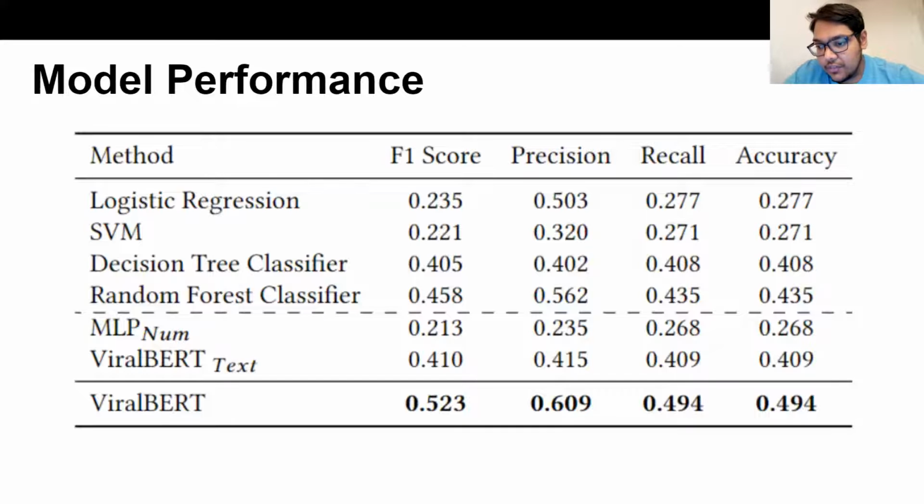This table shows the result of our proposed model compared to the baselines in our study. MLP uses numerical features in a multi-layer perceptron, and ViralBERT text is using BERT on tweet text only. As you can see, ViralBERT achieves higher evaluation metrics compared to the baselines.